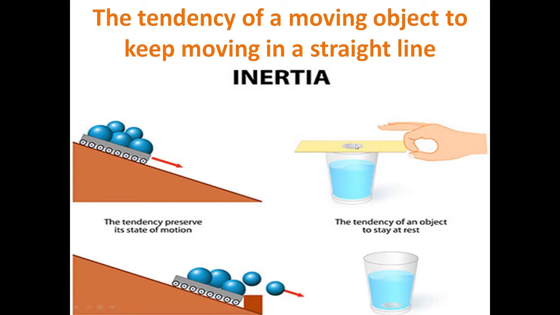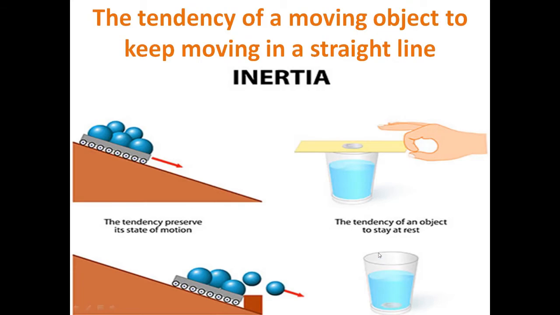Here the balls, because of the inertia of motion, continue to move in a straight line. You see the coin falling down into the glass of water.